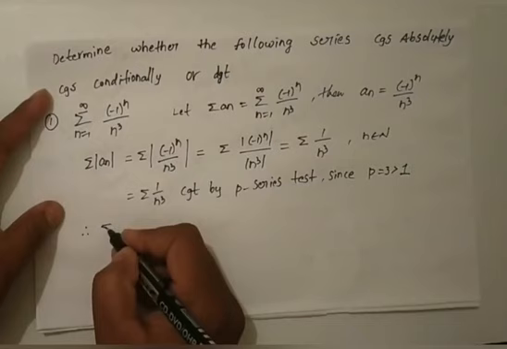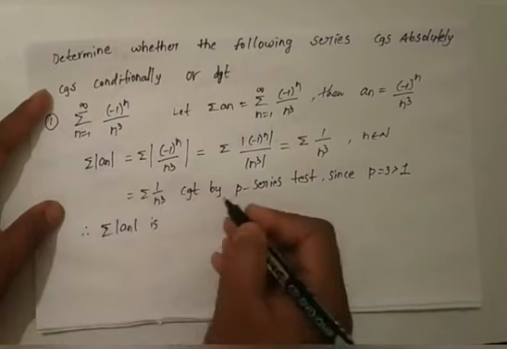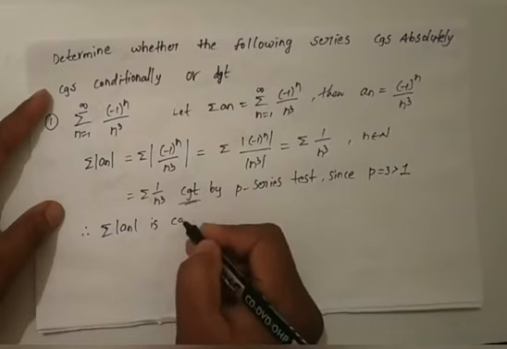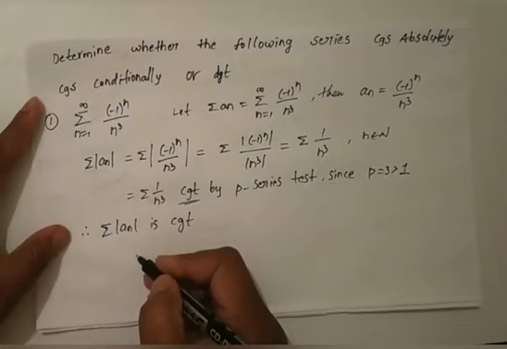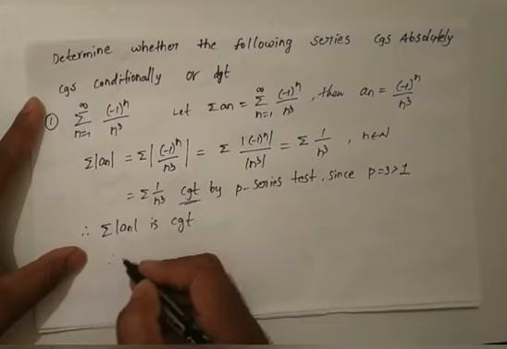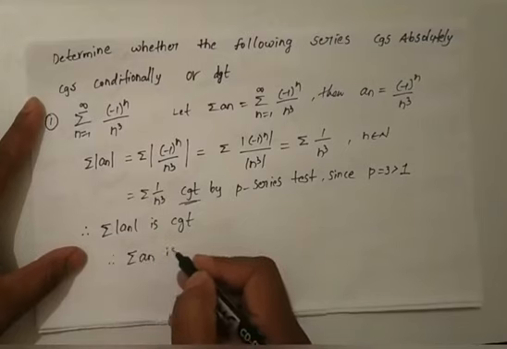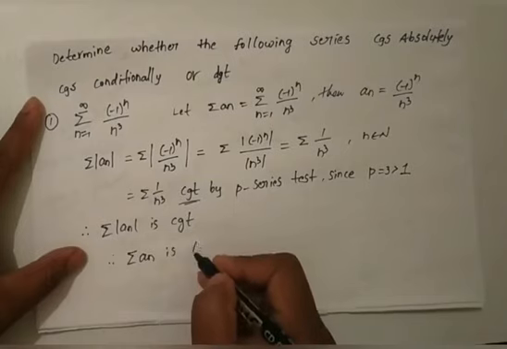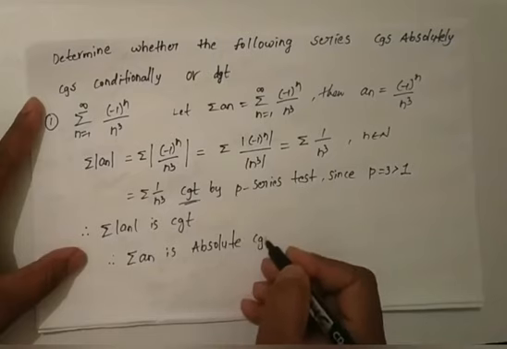Therefore summation modulus of an is convergent. We already know that if summation modulus of an is convergent, then the series summation an is called absolutely convergent. Therefore summation of an is absolutely convergent.